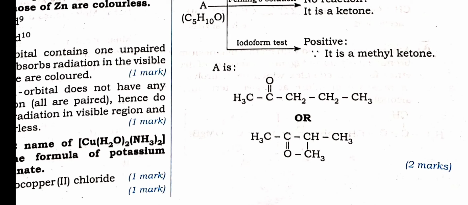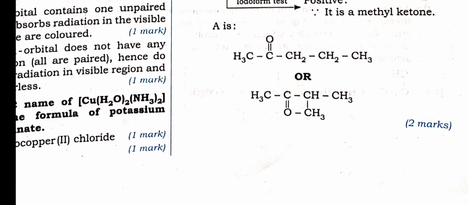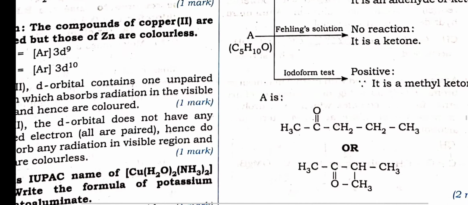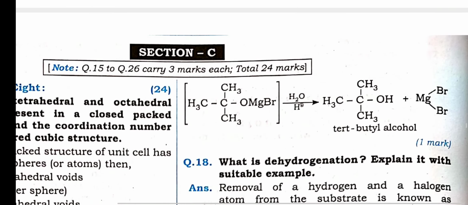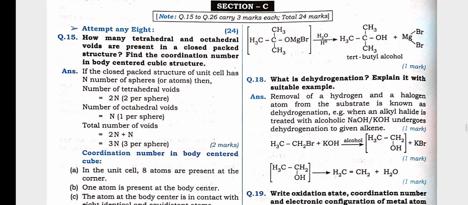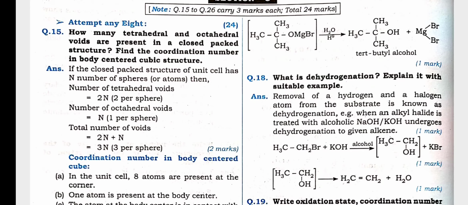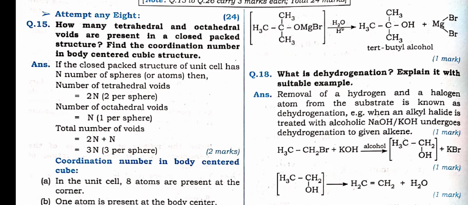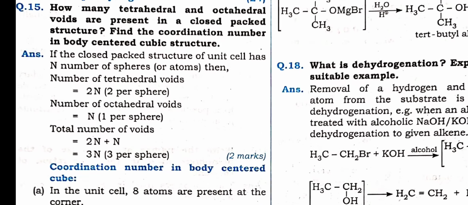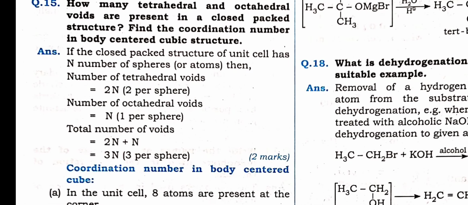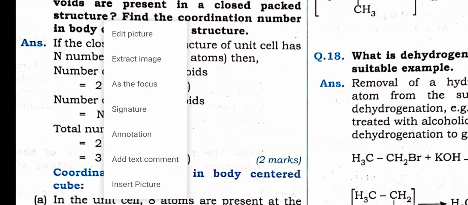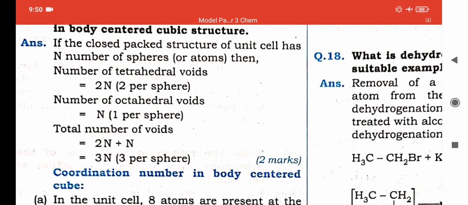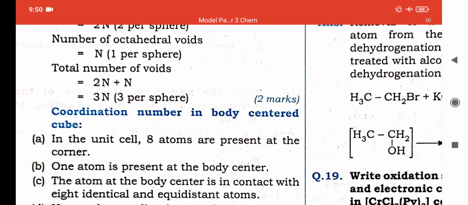Positive iodoform test means it is a methyl ketone. Always a methyl ketone will give a positive test for iodoform. Section C. How many tetrahedral and octahedral voids are present in the close packed structure? Just remember, in the tetrahedral void it is 2n and octahedral void is n. In all, total voids will be 2n plus n, that is 3n per sphere.